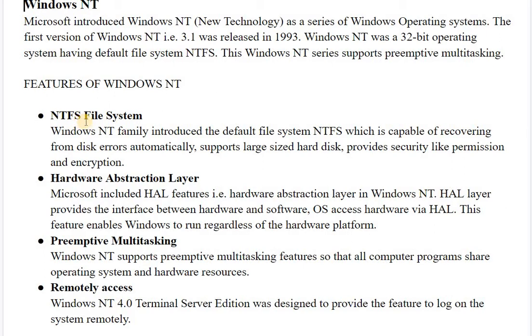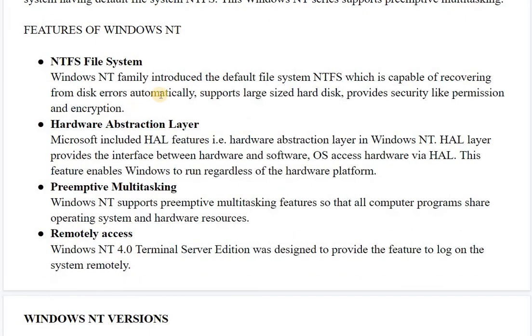Windows NT is another network operating system wherein NT stands for new technology, and it is a new series introduced in the field of networking by Windows operating system. The first version of Windows NT was released in 1993, known as Windows NT 3.1, and it is basically a 32-bit operating system with a default file system NTFS, and this series supports primitive multitasking. So we will start with the features of Windows NT.